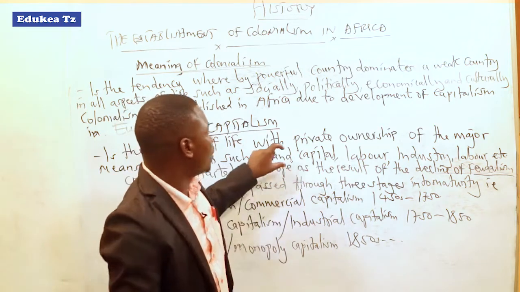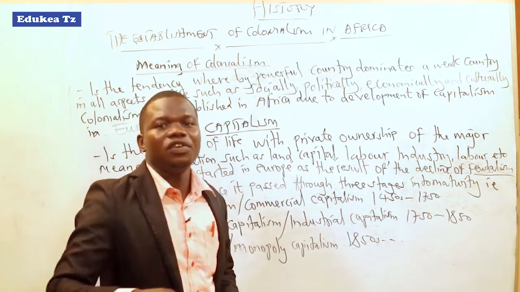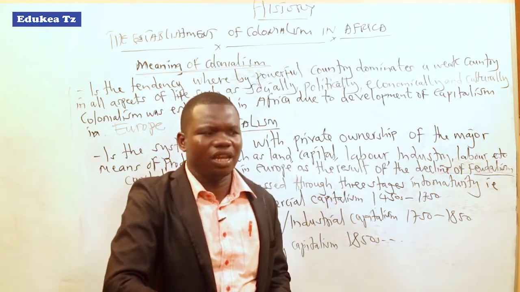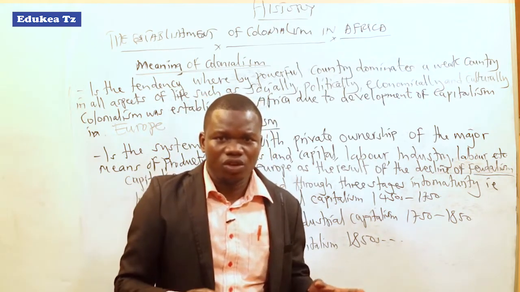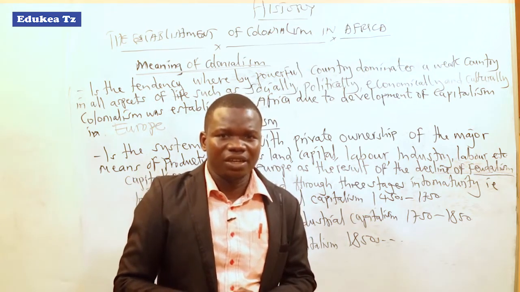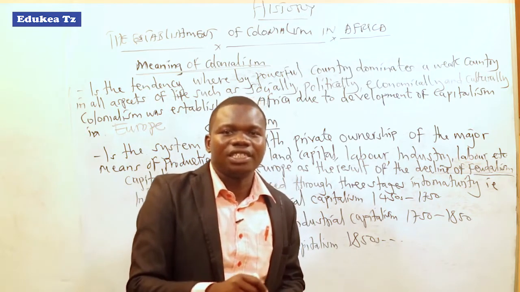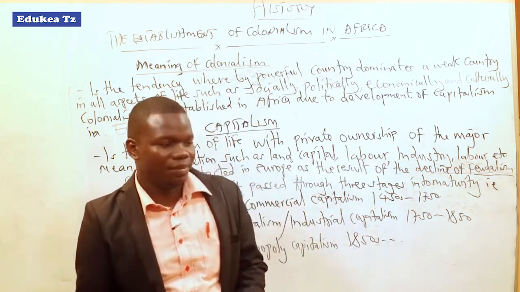Even in Europe they had those modes of production, including feudalism and capitalism, though the colonialists claim that they started with feudalism, then made a transition from feudalism to capitalism.